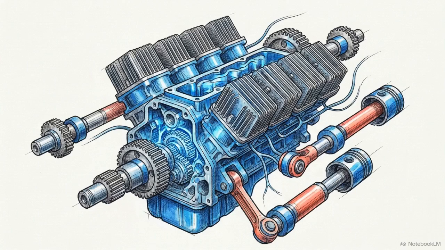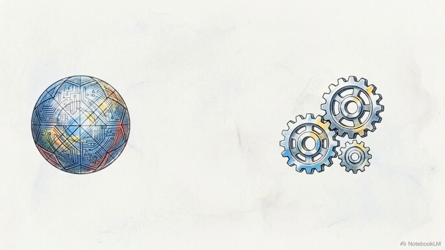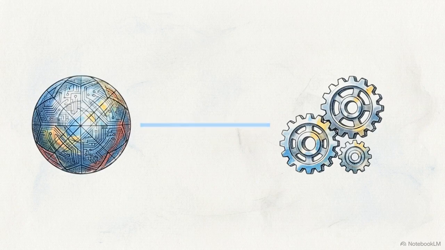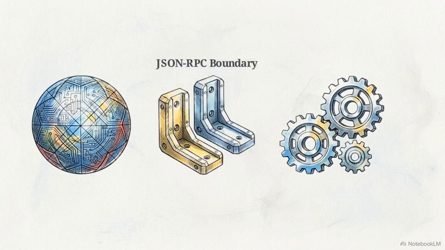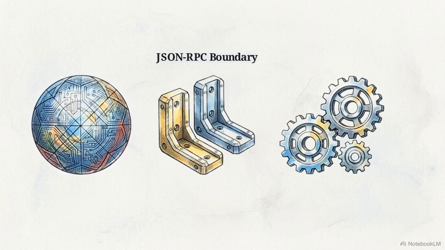A true tool requires an executable motor. This is a discrete, compiled binary, a Python CLI script, or an active API endpoint that physically performs the computation, validates the constraints, and mutates external state. The Model Context Protocol, or MCP, establishes the communication layer between the model and the motor. It provides a standardized JSON RPC boundary that isolates semantic generation from the mechanical script.